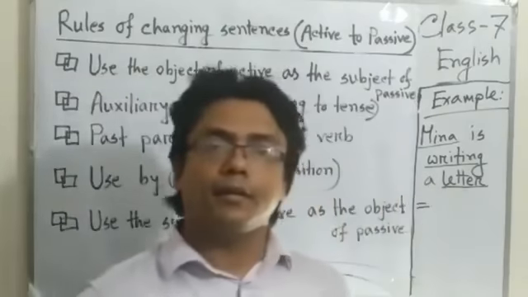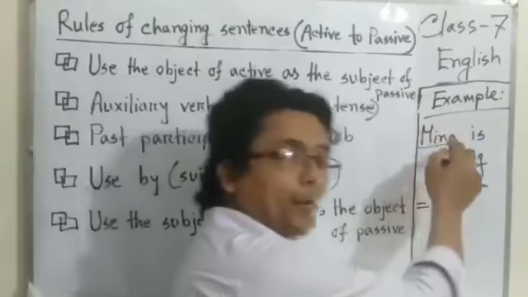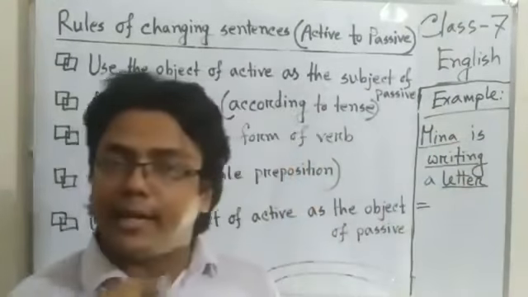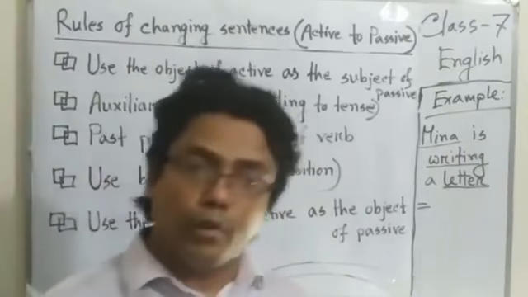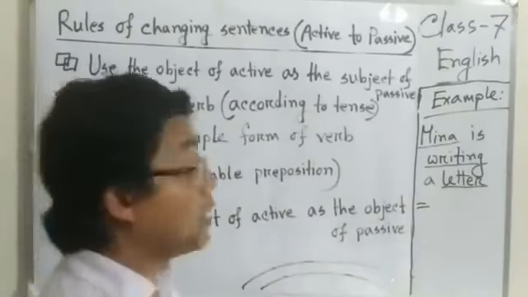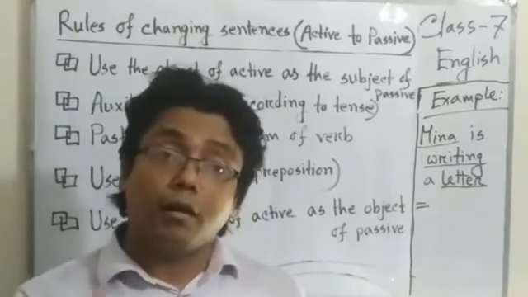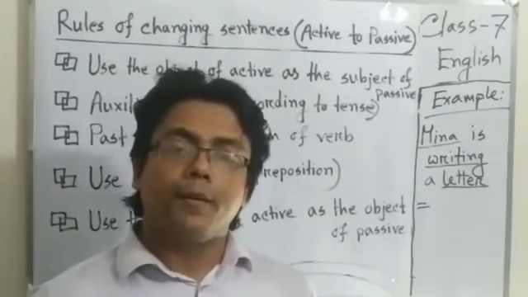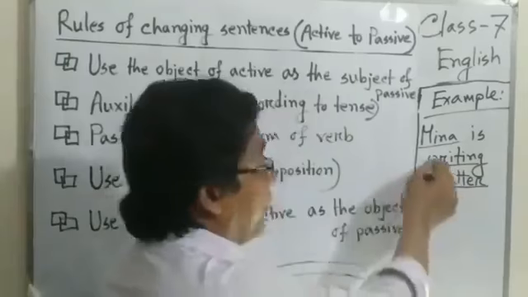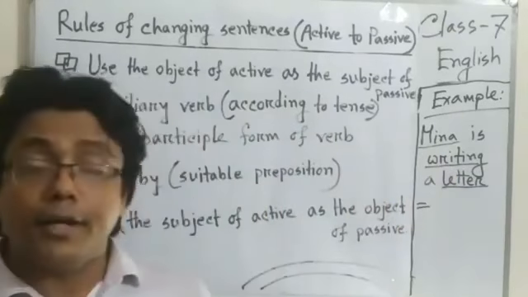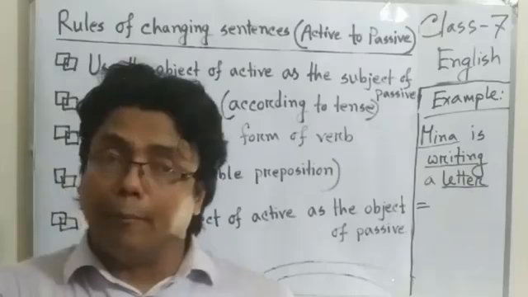Who is writing? Mina is writing. So Mina is the subject. Now, how can we find the object? When we ask the main verb with what or whom, the answer will be the object of the sentence.